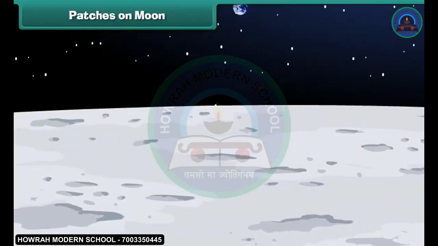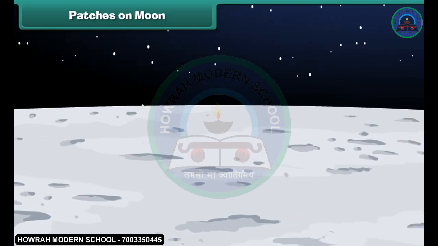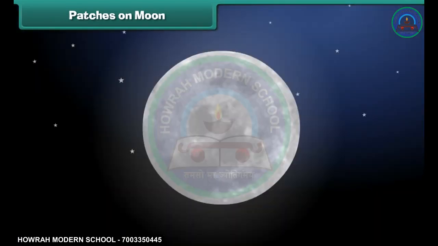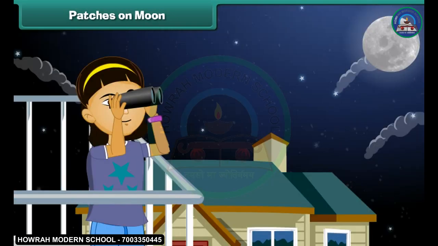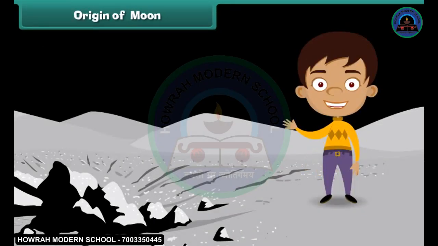Even though there is no water on the moon, it has many interesting features such as craters, mountains, and lava plains. The dark patches on the moon's surface are plains, which are called seas or maria. They are called maria because very early astronomers thought that these areas on the moon were great seas. The lighter patches are mountains. And children, you can use a pair of binoculars on a clear night to see the craters formed by ancient meteor collisions.